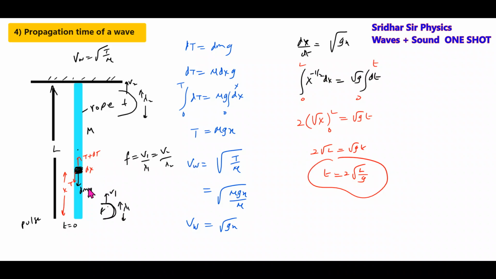Okay, fine. Set t equals 0 here. After some time t, the pulse will be here. So this is about the time taken. The wave pulse will take some time to propagate. There's one generalized thing I'm discussing. You have to remember this formula.